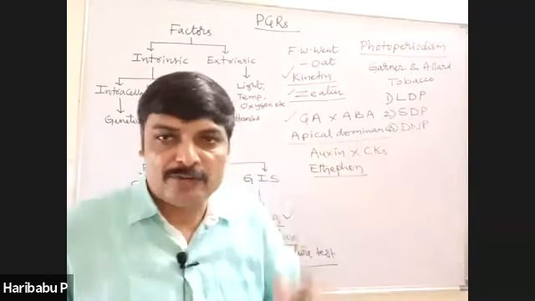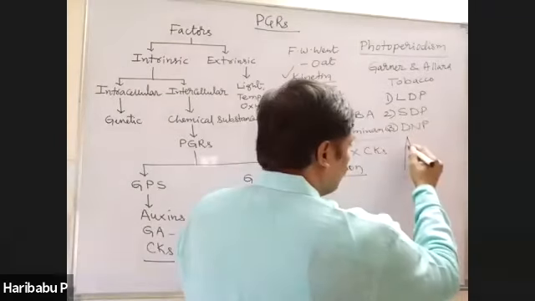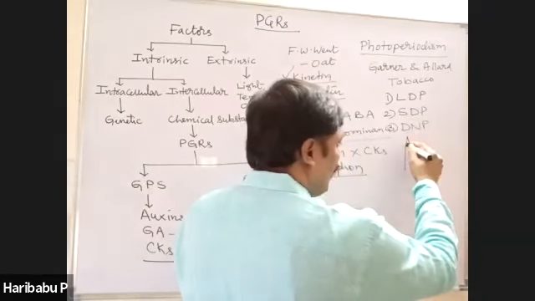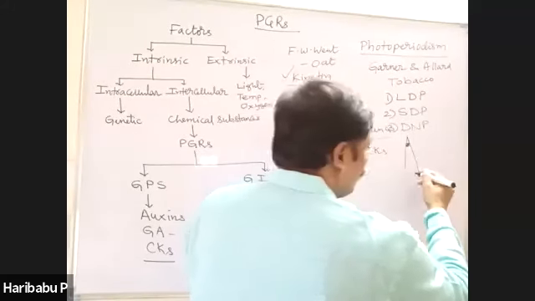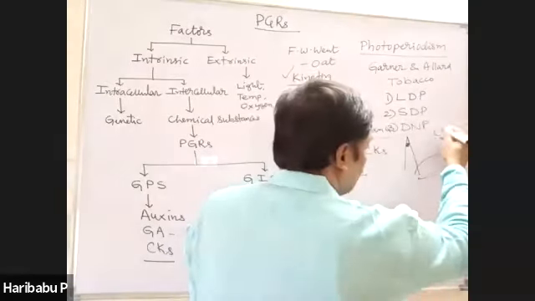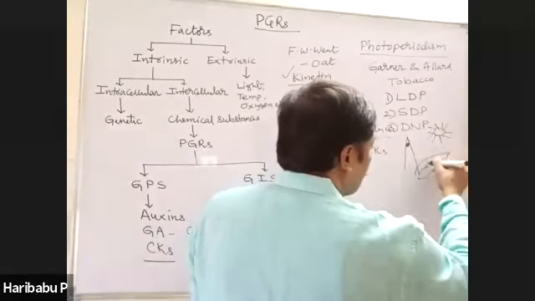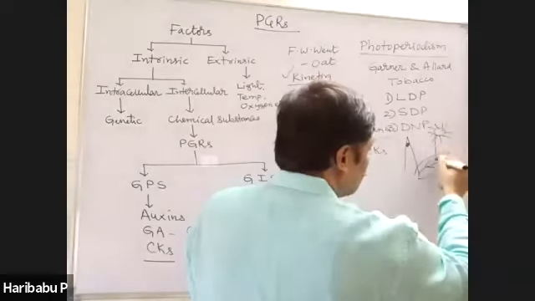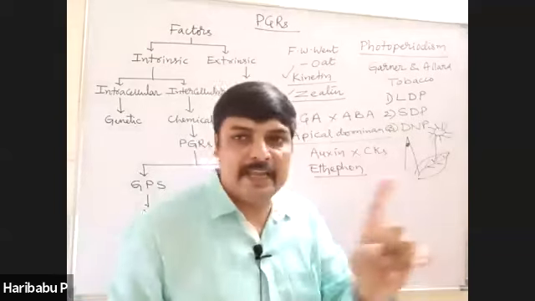And finally, you should remember one point. For example, here the flower is going to appear after a few days. The light perceiving part is not that part, it is the leaf. Very important, the light perceiving part is the leaf.